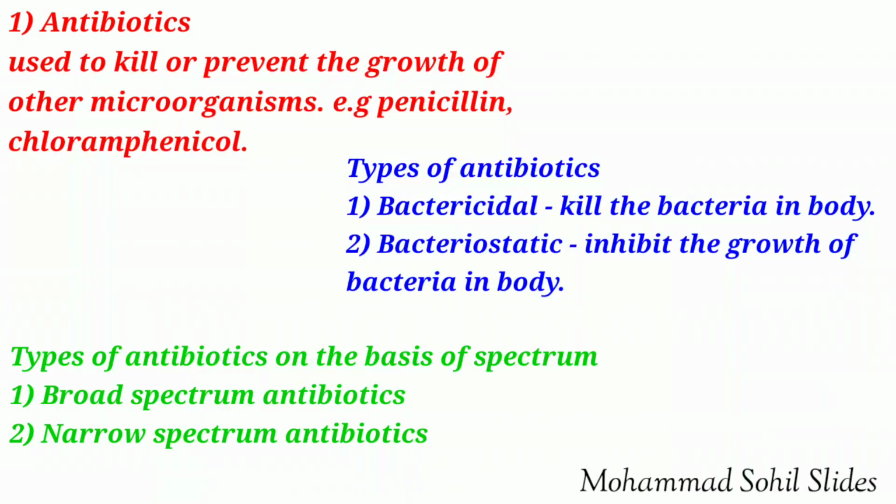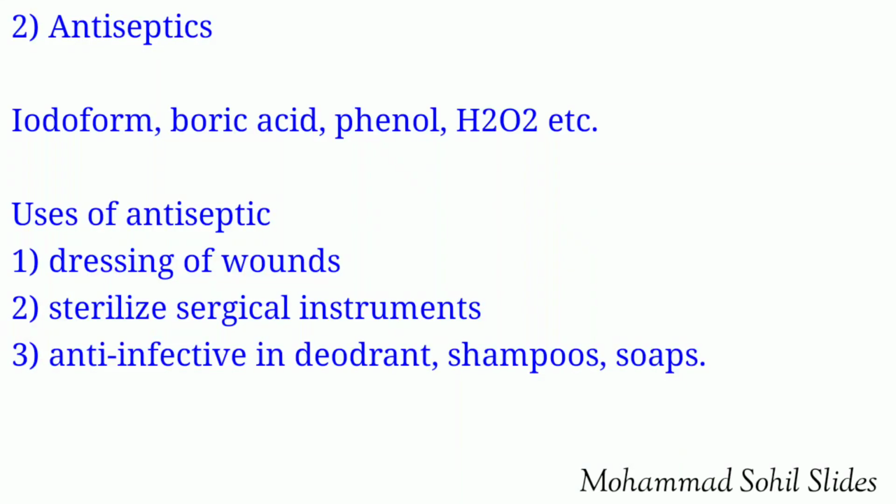Chloramphenicol is used in treating acute fever, dysentery, typhoid, meningitis, pneumonia, etc. Then second, narrow spectrum antibiotics. Those antibiotics which are effective against either gram-positive or gram-negative bacteria are known as narrow spectrum antibiotics. Example is penicillin.